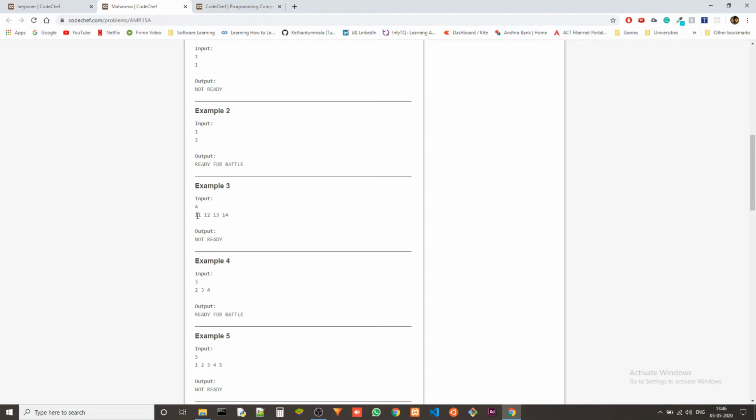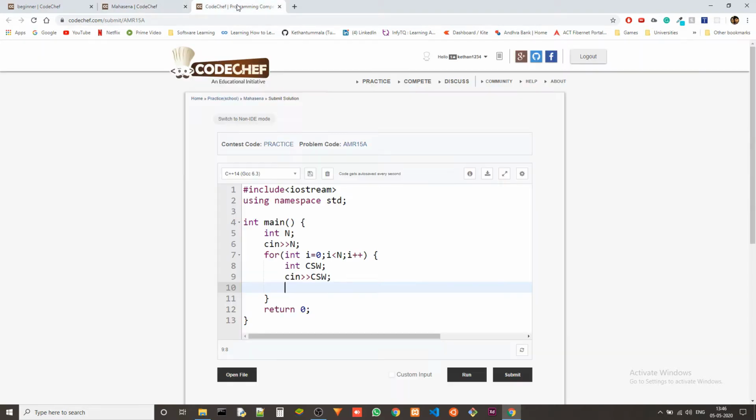Let's use this example so that you can understand better. First the n value will be 4, and then in the loop first we take 11 as an input, so we'll get CSW equal to 11. This is the number of weapons the first soldier is holding. Now we just need to check if it is even or not. First thing, how do we check it? We have to see if it is divisible by 2.